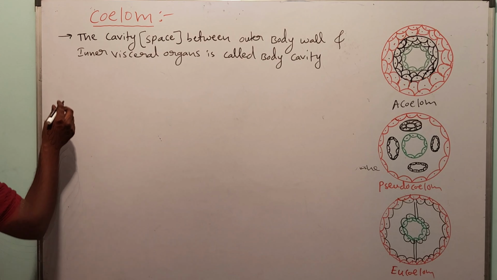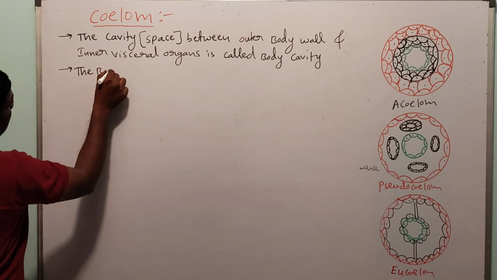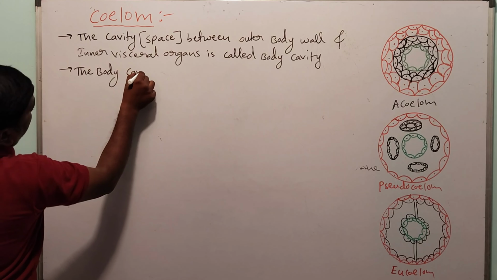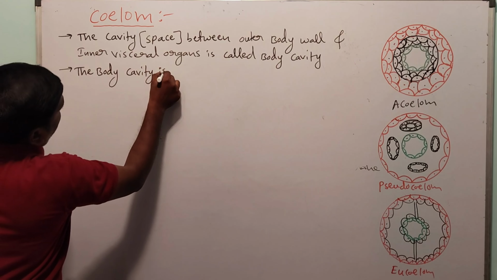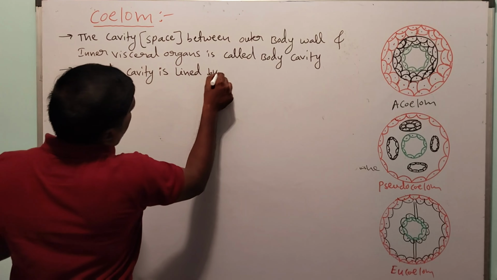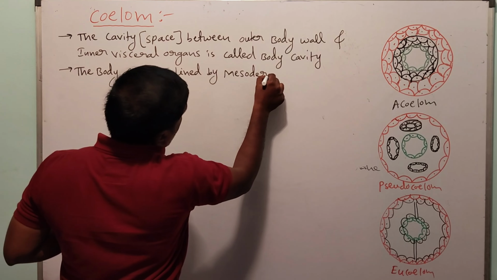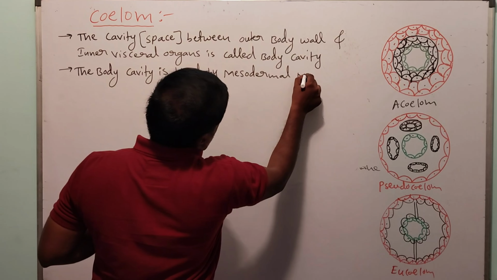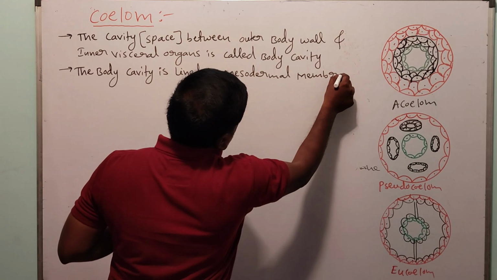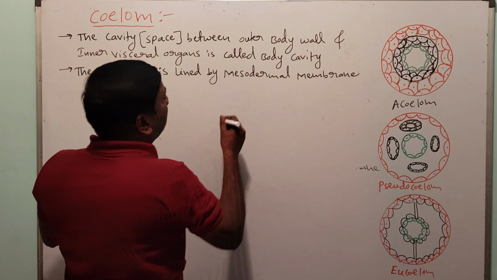The body cavity is lined by the mesodermal membrane.